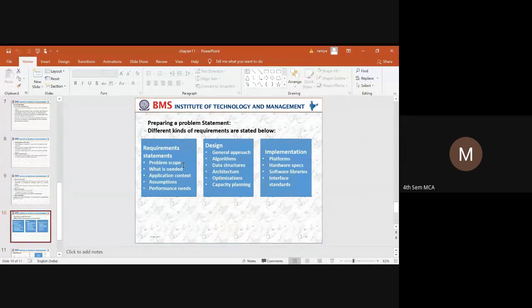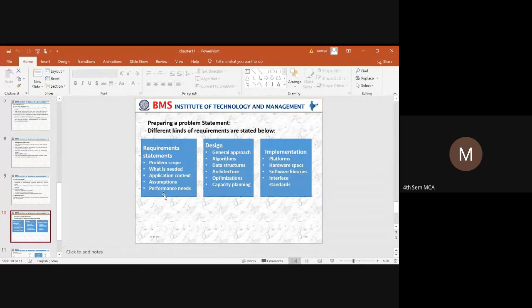That means you need to put a boundary. What problem it actually solves, you need to say without any ambiguity. Then what is needed? To solve that particular problem, what are the resources that are required? And the next thing is application context. Where is it being used, who is going to use this? And the next thing is assumptions. For example, it can be the users, it can be some prerequisite data that you are trying to assume.